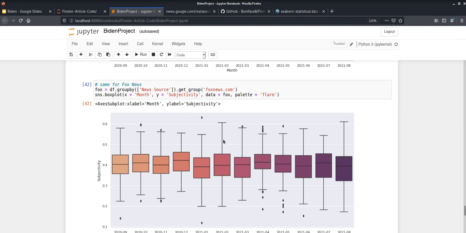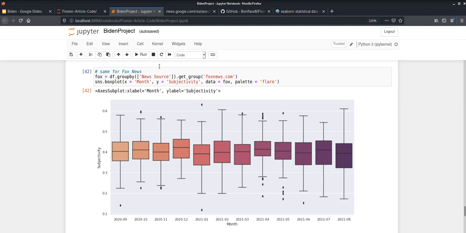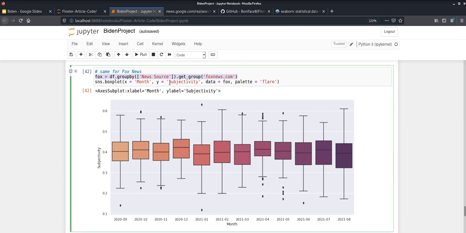These are similar plots to ABC, but instead this is just for Fox News alone, studying the subjectivity. And as you can see, compared to ABC, the confidence intervals, the variance here is a little bit wider, a little bit more varied, a little more up and down.